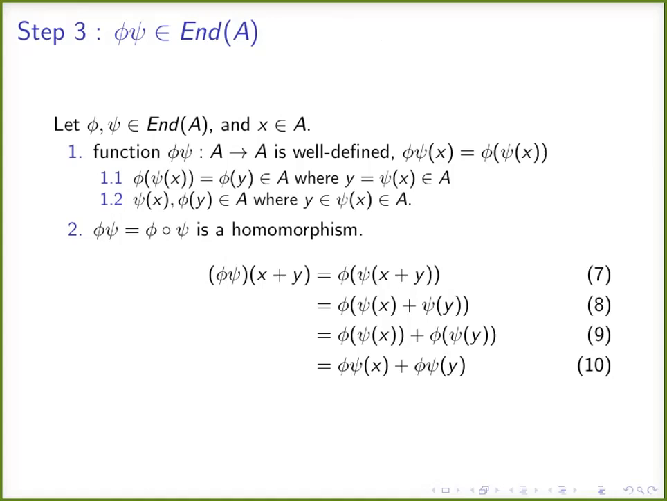Phi psi of x. That is, we have defined phi psi of x as phi of psi of x. It is the composition. Therefore, phi of psi of x is going to be phi of y for some y in A, because psi of x is a point in A. If we call it by a name, we can write this. Again, phi of y is also a point in A. It is uniquely defined.